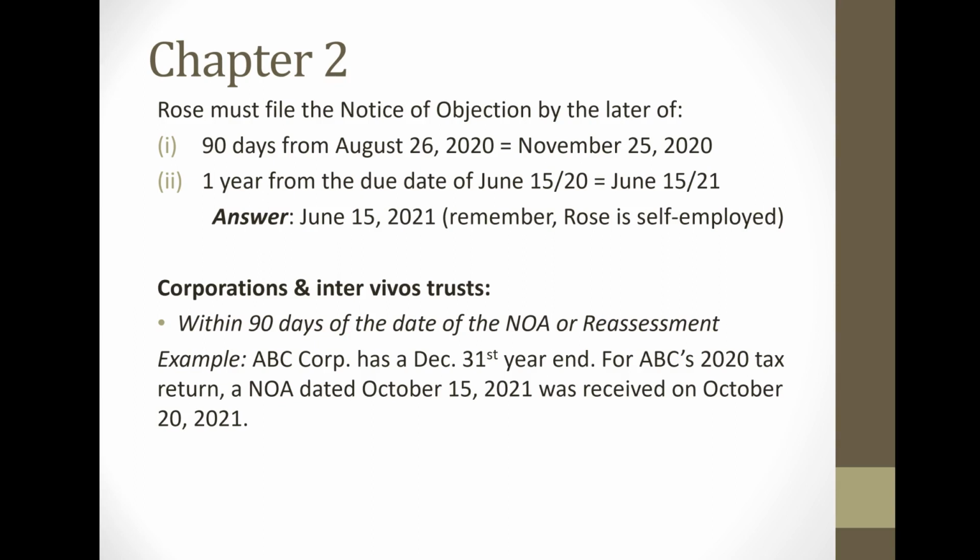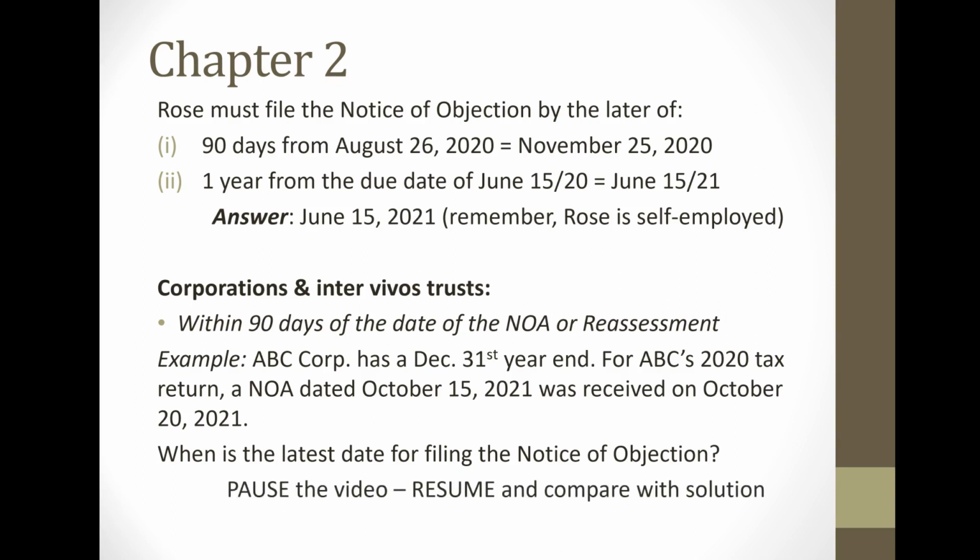So let's take a look at this example. ABC Corporation has a December 31st year end, and for their 2020 T2 tax return, they received a notice of assessment dated October 15th, 2021, and that was received on October 20th, 2021. So when is the latest date for filing the notice of objection? Pause the video, come up with your solution, and then compare your solution with the answer on the next slide. So pause the video here.